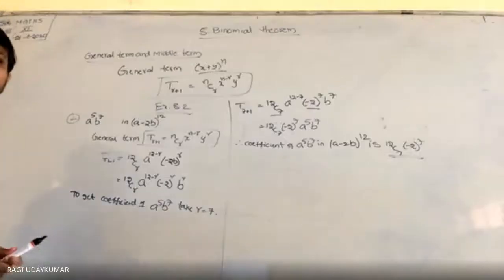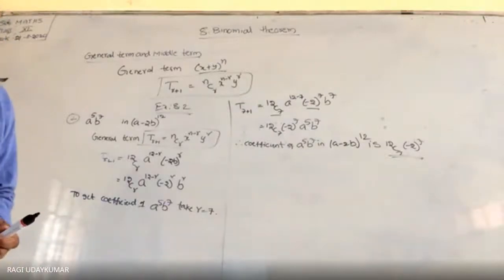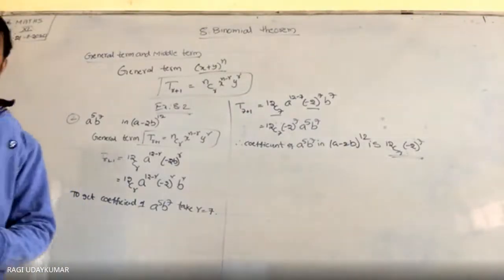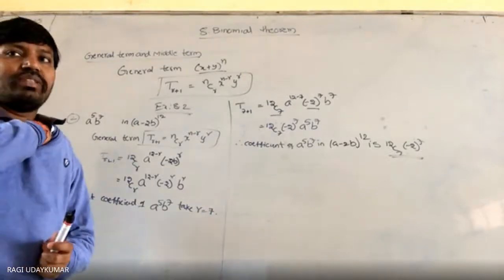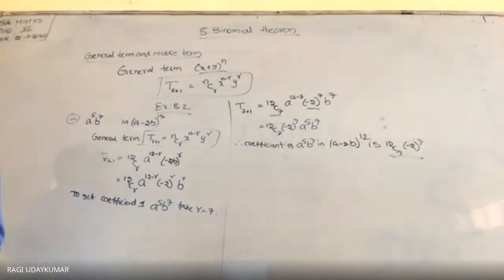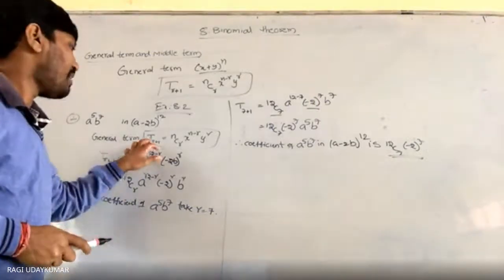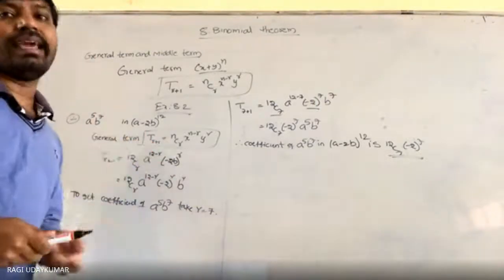Yes, sir. Okay, suppose the question is asking you to write the general term in the expansion. Just the general term only is asked. And the fourth question also in the same way. In the fifth question, to find the fourth term, the fourth term is nothing but the general term. For the fourth term, we take r is equal to 3.